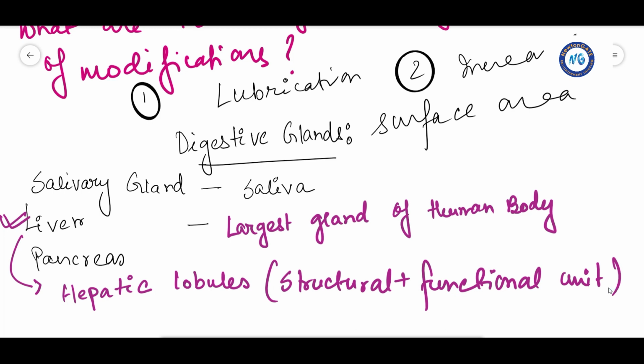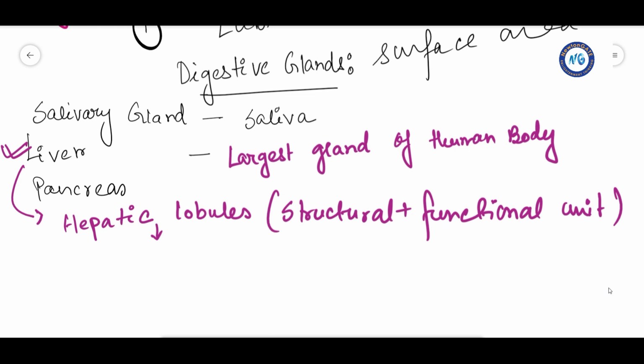Now, each lobule is covered by a thin connective tissue sheath that is called the Glisson's capsule. Now bile is secreted by the hepatic cells. These hepatic lobules contain hepatic cells which secrete the bile. So the product of liver is the bile.